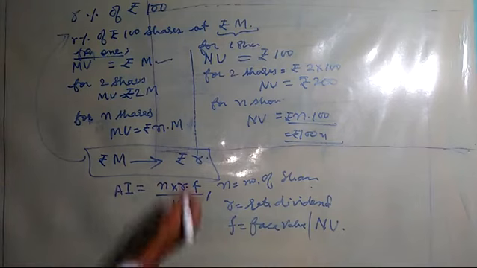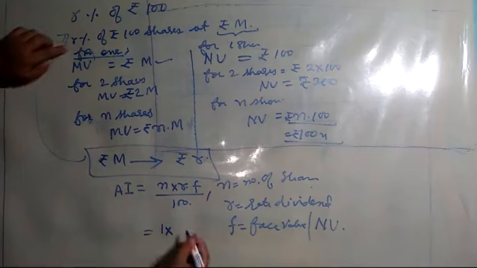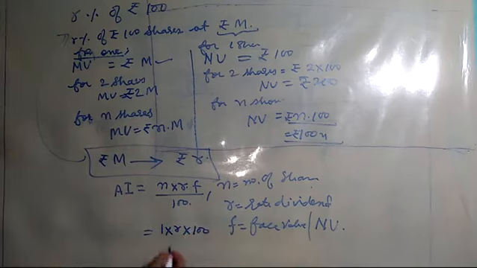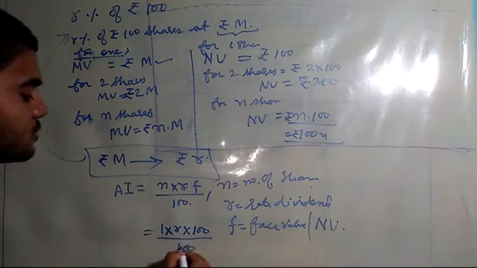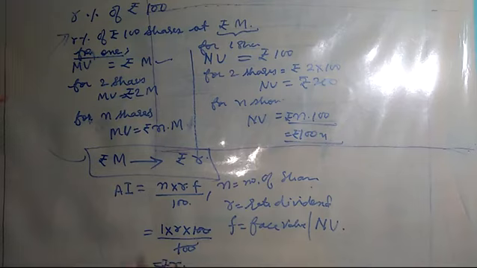So if a person has bought 1 share, so n will be equal to 1. Rate of dividend is here r. Face value is rupees 100. That means nominal value upon 100. This is the formula. So how much rupees will he be earning? Rupees r, which I told you here. He is earning rupees r by investing rupees m, when the shares were available at rupees 100. I hope this is clear.